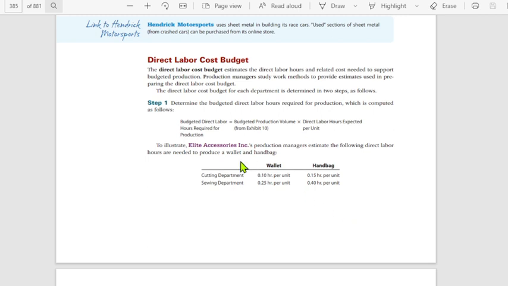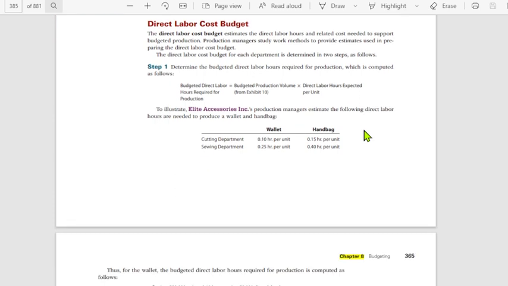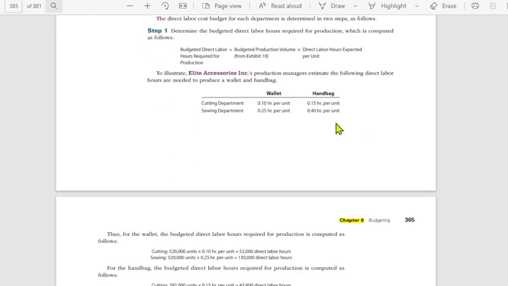The budgeted direct labor hours required for production is equal to the budgeted production volume from Exhibit 10 and the direct labor hours expected per unit. So let's take a look at the wallet and the handbag. So meron siyang requirement under the cutting department and sewing department. Kada unit merong naka-identify na number of hours na kung gaano siya katagal gawin.